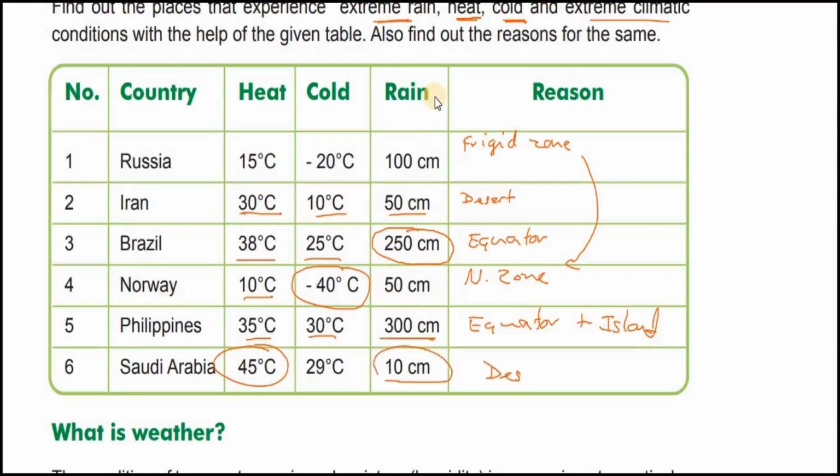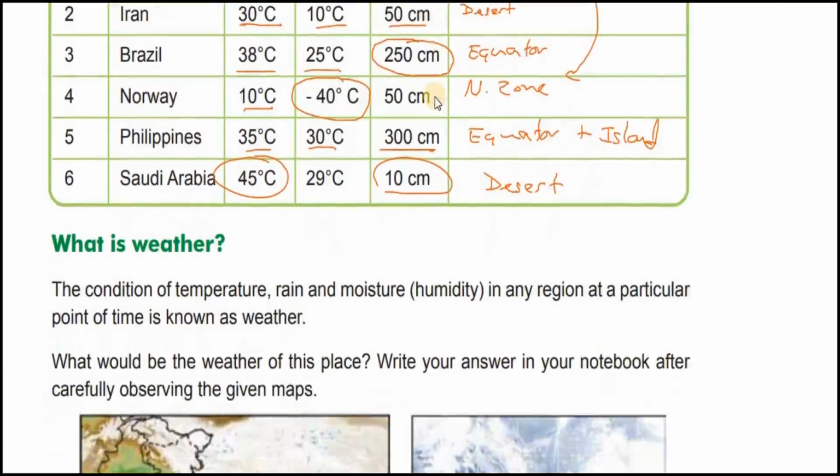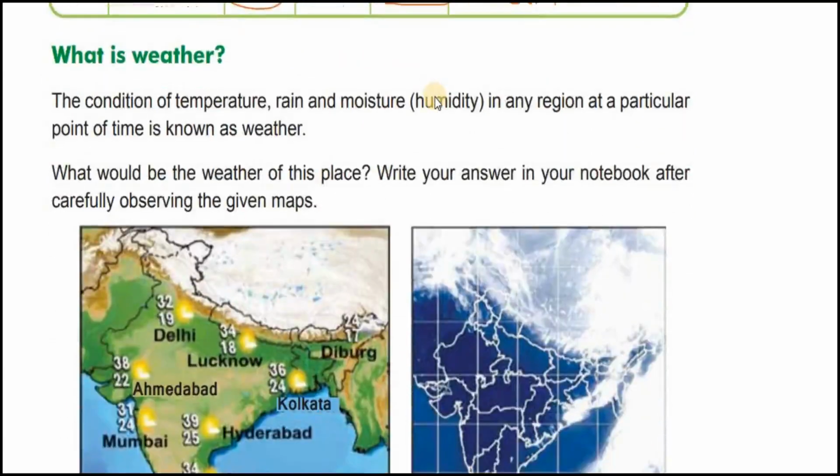Again, why? Because desert-like conditions. So you see, different areas of the world will face different types of extreme conditions. So let us now define what weather means. Right? See, what is weather? The condition of temperature, rain, moisture, that is humidity, in any region at a particular point of time. Remember this, point of time is known as weather.